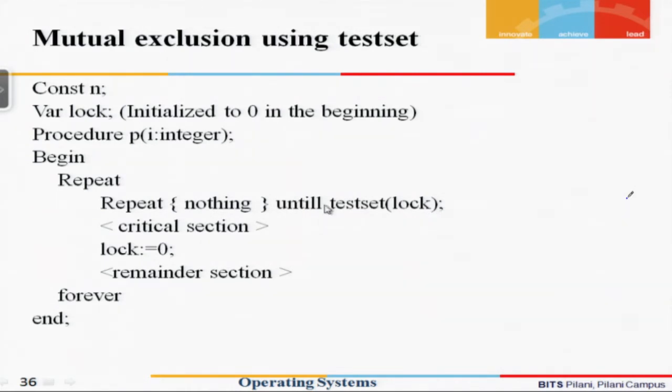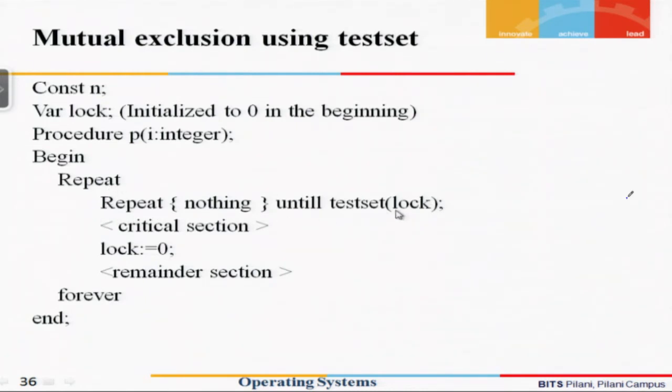So in the beginning, if we assume that lock is false, then it will check test set lock. We find test set lock is false, and therefore we will continue to execute this instruction continuously.